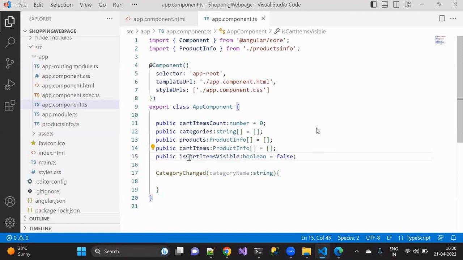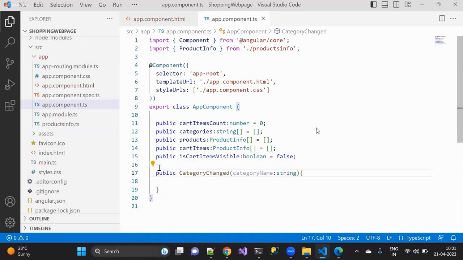Whatever items are required for us, I'm creating them right now. I'm not doing anything else. Now here, first of all, I wanted to get all the items here. That means I wanted to load the categories, I wanted to load the products, and I want to load the cart items, everything that I just wanted to have. So for that reason, I'll create different methods here again.